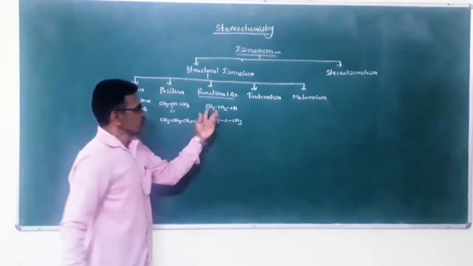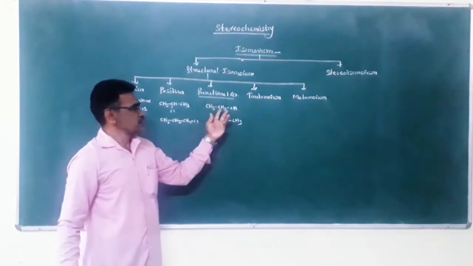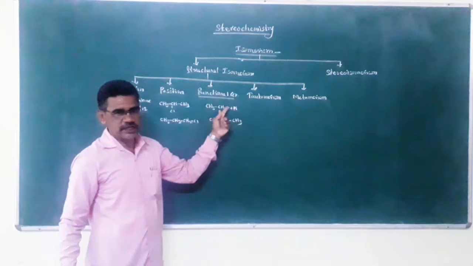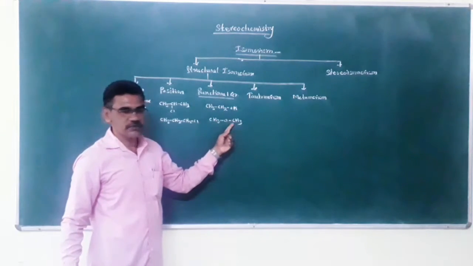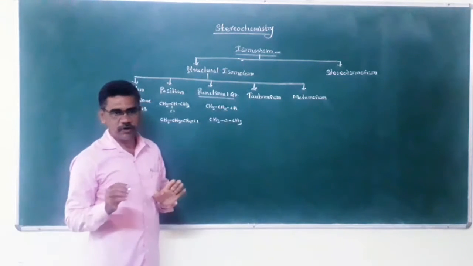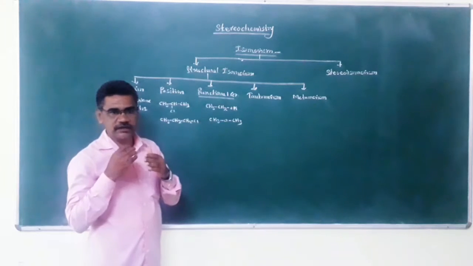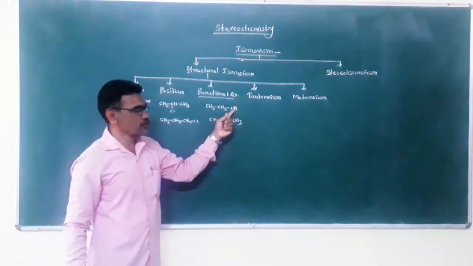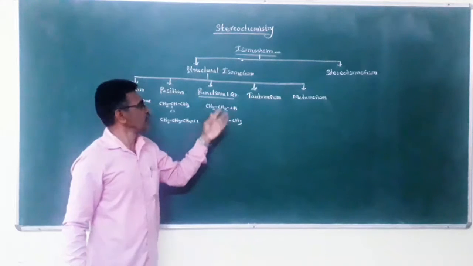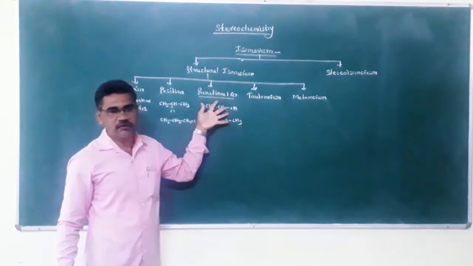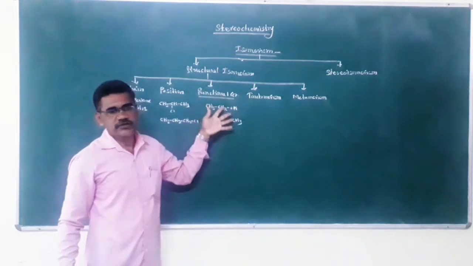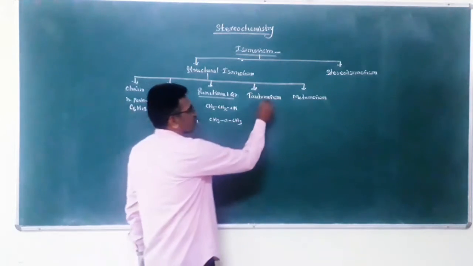Both are C2H6O and have the same molecular formula, but their functional groups are different. Here the functional group is alcohol, here it is ether, and therefore such compounds are called functional group isomers.